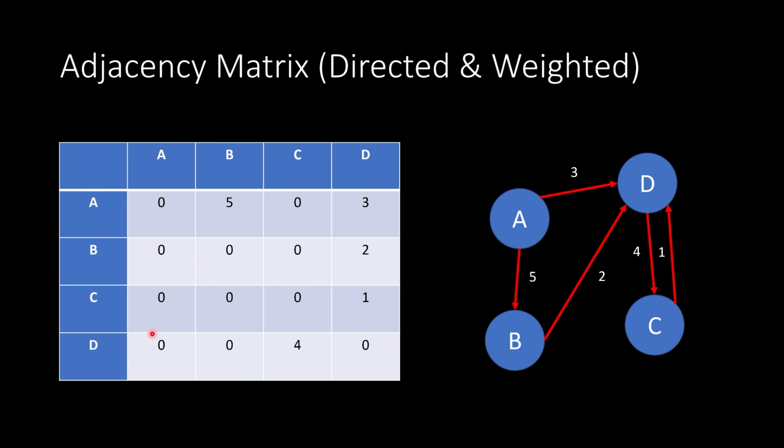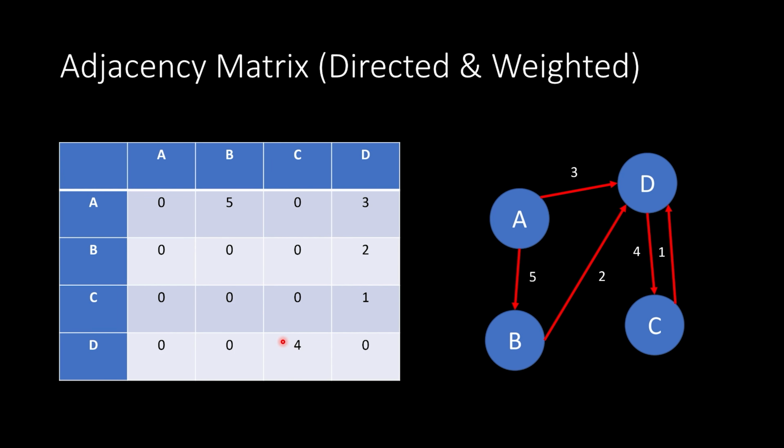Now you could read it in the opposite order if you want to, but you have to pick what order you want to read it in. So in this case, I'm reading row first, then column. That indicates I have an edge from the row element to the column element, okay? Not the other way around. That would be incorrect for this specific graph. Anyways, going to B, you can see we have an edge from B to D. So if we look at that, that has a weight of 2. From C, we have this edge from C to D that has a weight of 1. And then from D, we have an edge going to C, which has a weight of 4.